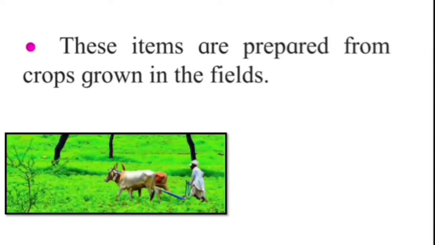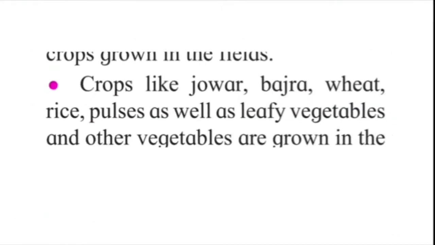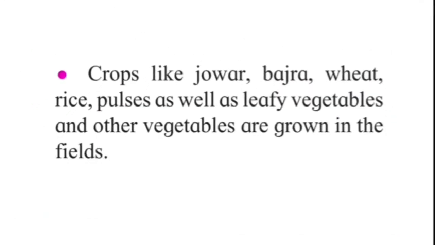These items are prepared from the crops grown in the field. Here you can see the picture of crops. There are different types of crops, for example, jowar, bajra, wheat, rice, pulses as well as leafy vegetables and other vegetables.